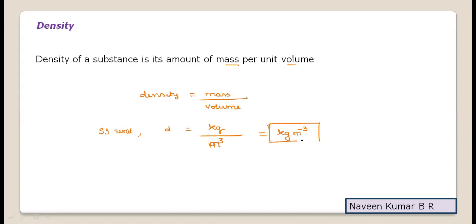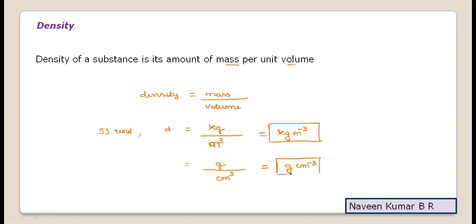But when we use smaller quantities, because kg and so on will not be used on the laboratory scale, smaller values are used to indicate the unit system. Instead of kg, we'll convert that into grams. If mass is expressed in gram, then for length we'll consider centimeter instead of meter. So volume we'll take as cm cube. Hence the SI unit of density is also gram per centimeter cube if the values are smaller in magnitude.